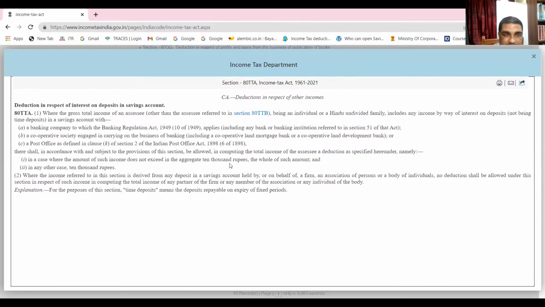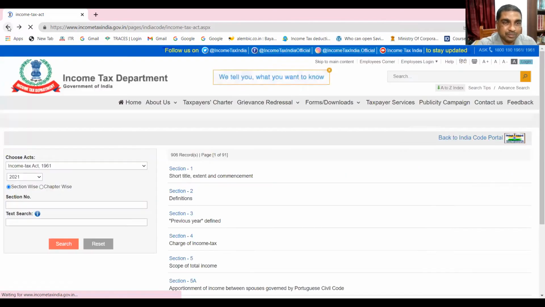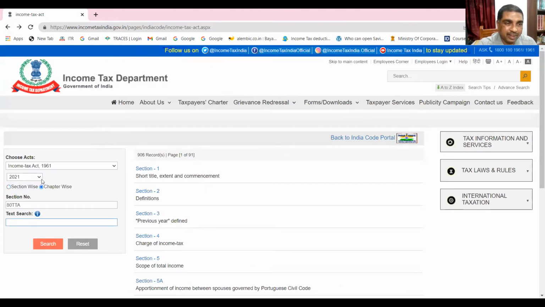Are you able to see this amount? 10,000 rupees. Yes, for a savings bank account, up to 10,000 rupees of income is exempt. Right. So you can go to the appropriate section. You can learn how much is allowed. Again, I am showing you, taking you to that chapter.